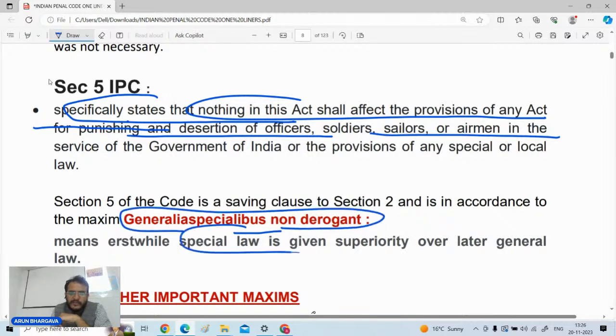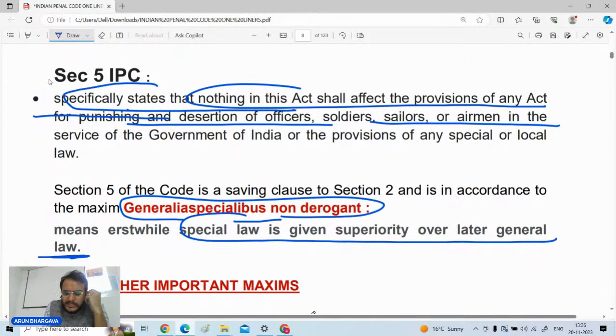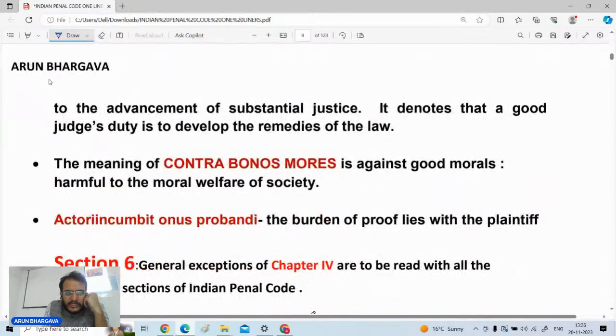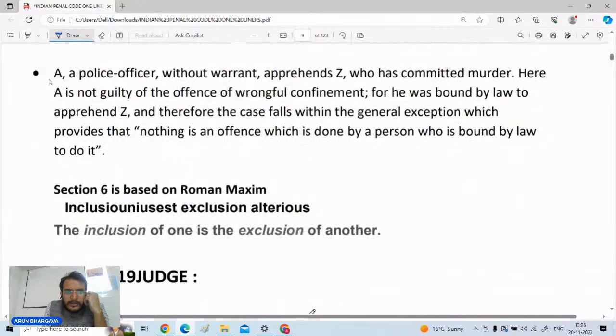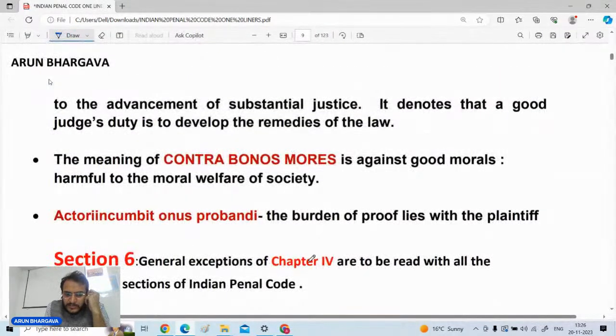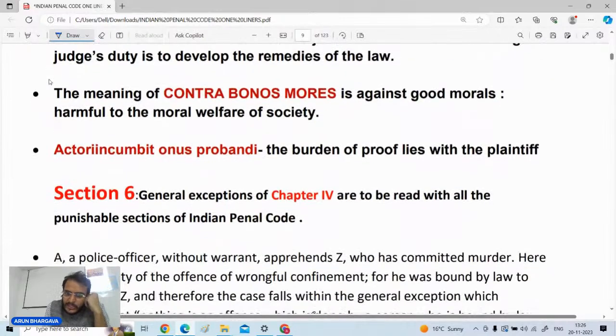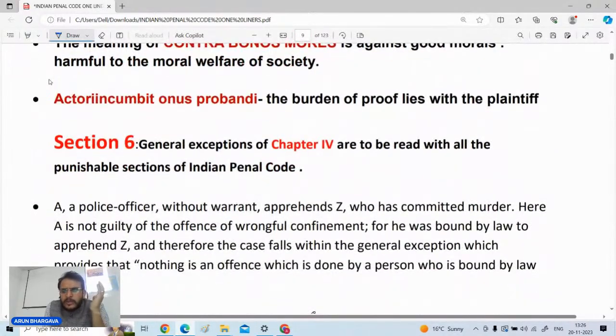That is, a special law is given superiority over the general law. So IPC is a general law, and the special laws, local laws, or any law related to deserters is considered a special law, and special law will always prevail. So iska aapko dhyan rakhna hai. Now coming to the next portion, what is relevant from section number 6 onwards up to section number 21. All the sections are not important with respect to the prelims, but yes, certain sections are important.